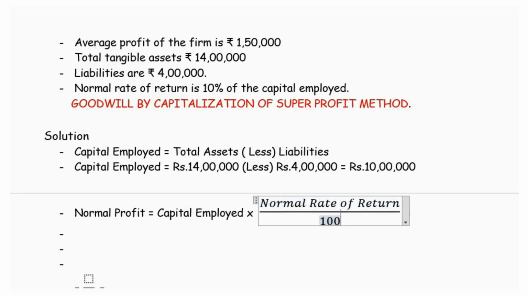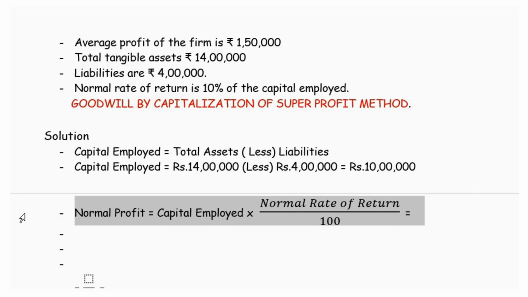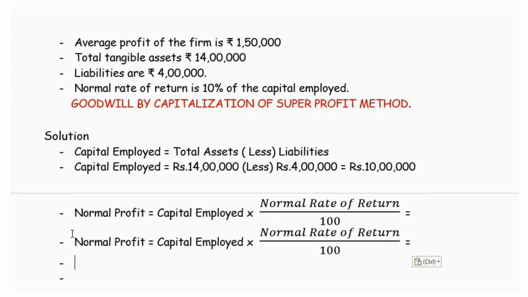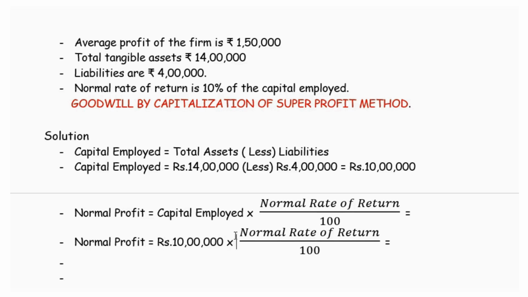Now the normal profit: the capital employed, we have arrived at it as 10 lakhs, and the normal rate of return is given in the question as 10%. So the normal profit is 1 lakh rupees. The normal profit is the expected profit to be earned on the capital employed.